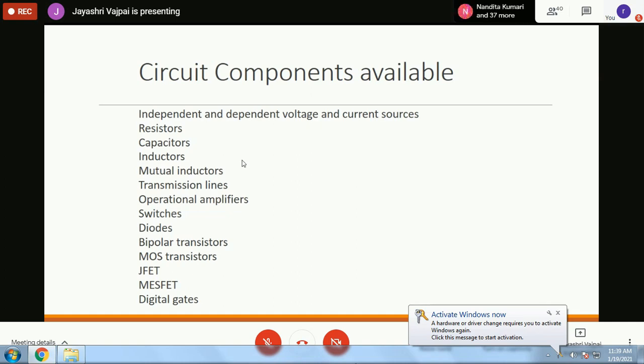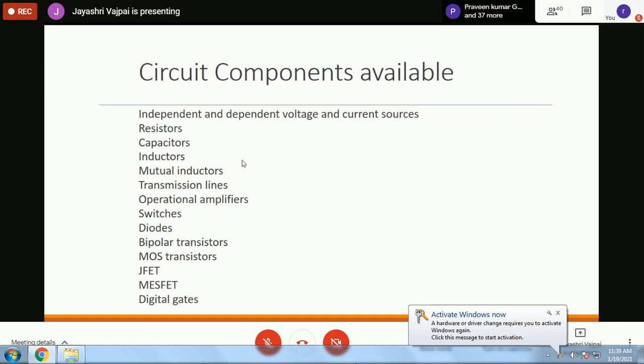Similarly, all the independent sources are available. As I've already told you, all the standard waveforms can be directly used, and user-defined waveforms can also be simulated. So you can see the wide spectrum. You can even have pseudo-random pulse-based analysis. So pseudo-random pulses can also be constructed. So all these are available.